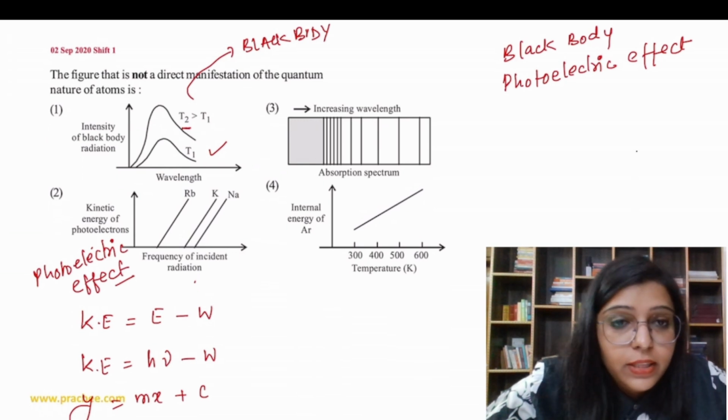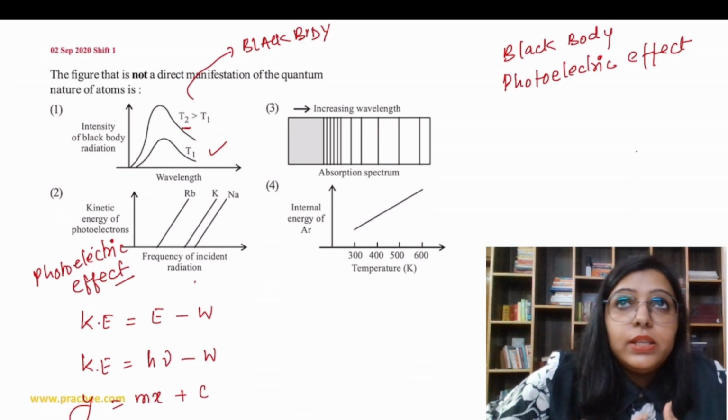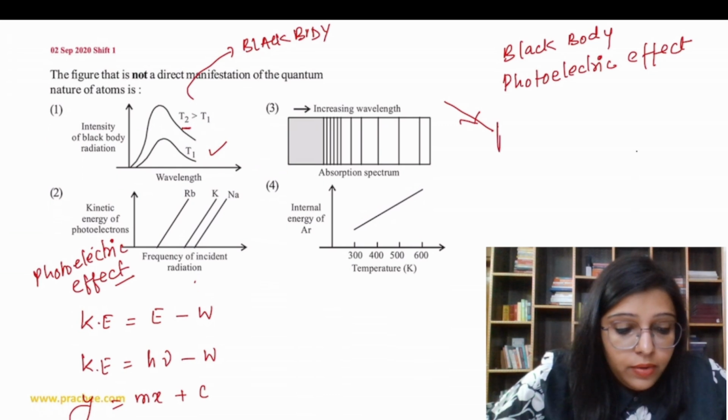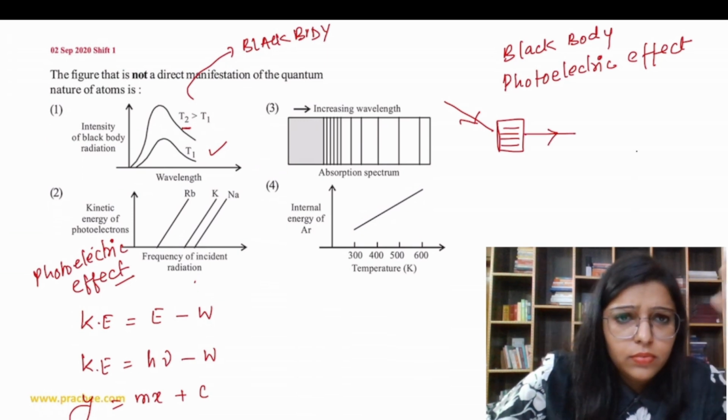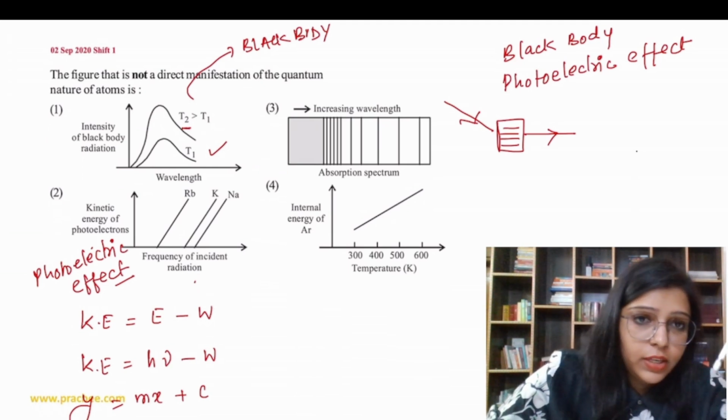Now third, absorption spectrum, increase in wavelength. What is an absorption spectrum? There is a radiation, right? We have some radiation, and here we have a sample which absorbs this radiation. It absorbs some of the radiation and then it emits the rest of the radiations.